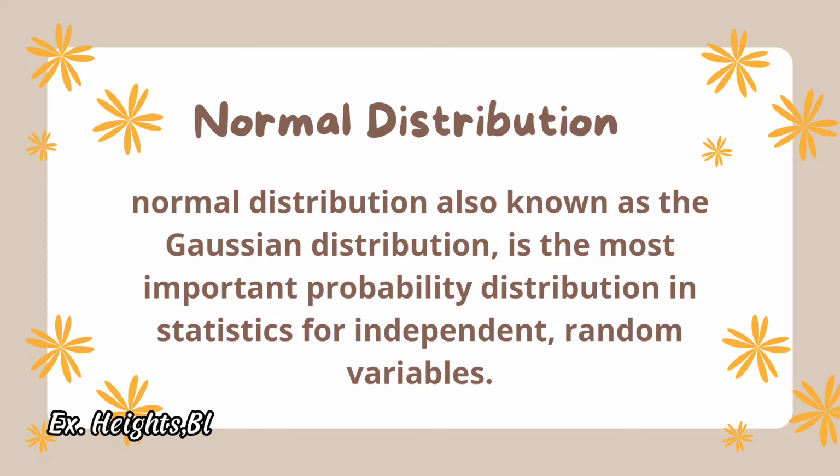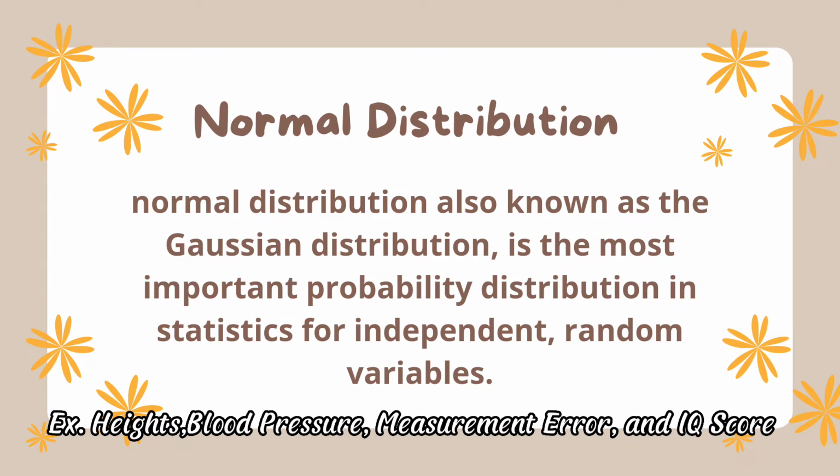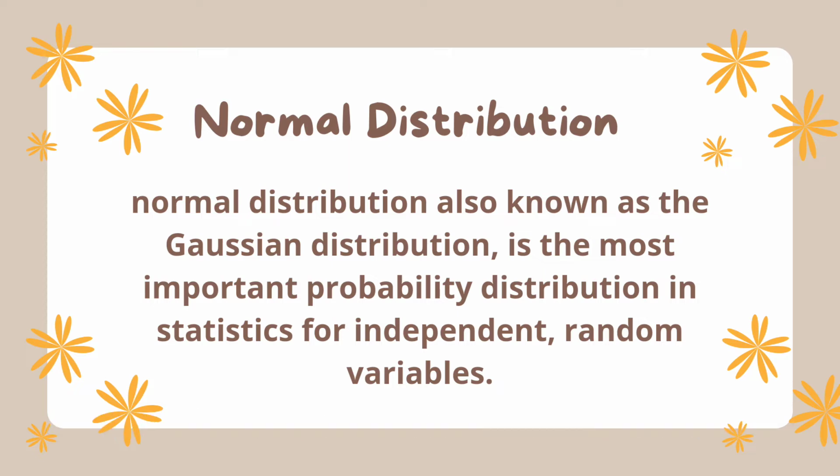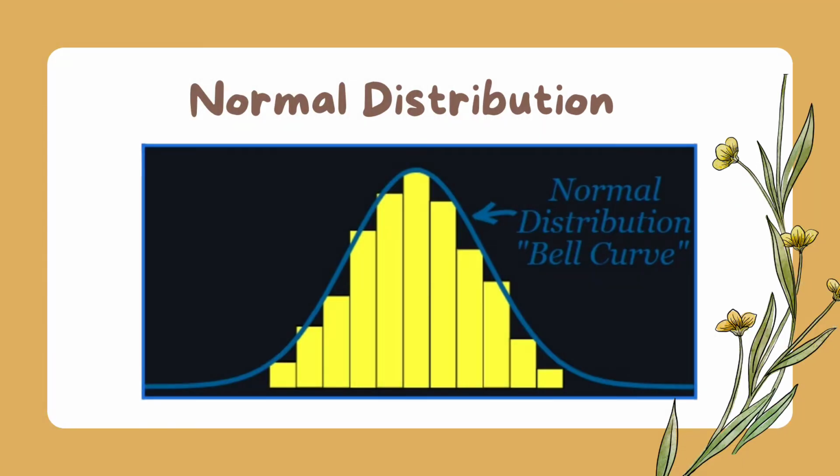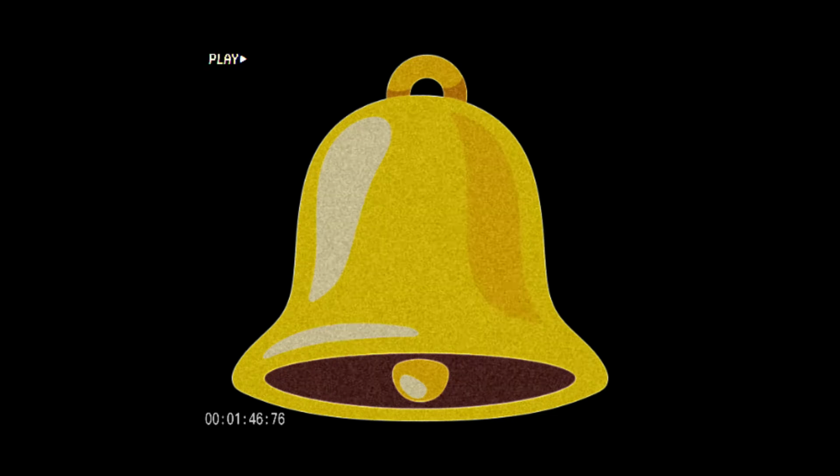Halimbawa, heights, blood pressure, measurement error, and IQ scores, they are the ones who follow the normal distribution. Next, most people recognize its familiar bell-shaped curve in statistical reports. Look at the image presented. As you can see, the blue curve is the normal distribution and the yellow histogram shows some data that follows it closely but not perfectly, which is usual. They often call it a bell curve because it looks like a bell.